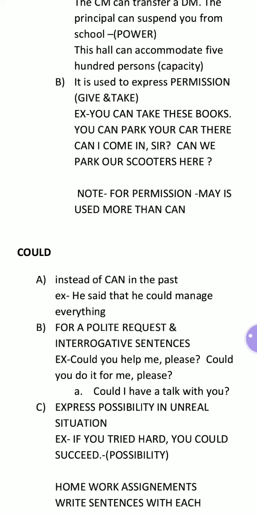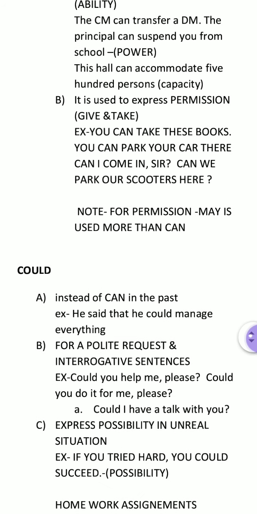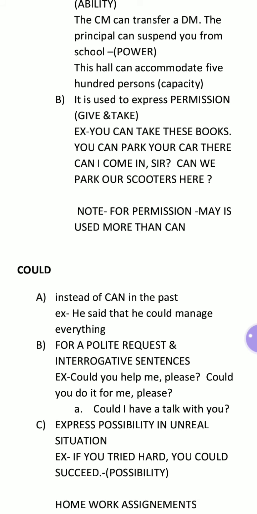Can I have your pen? This is taking permission. So I will reply, yes, you can. So I'm giving permission. Generally these kinds of expressions are used in speech, but you can also write using can, showing permission.